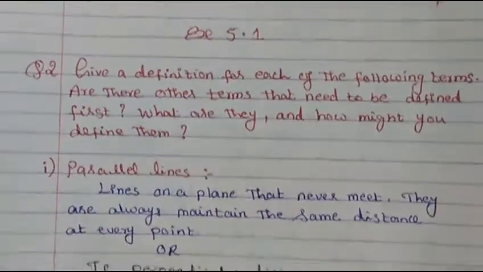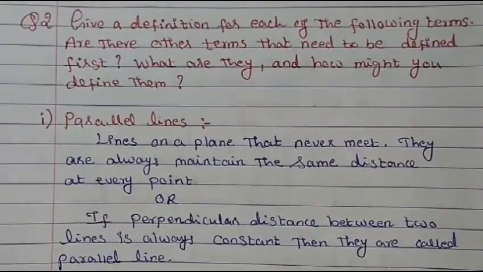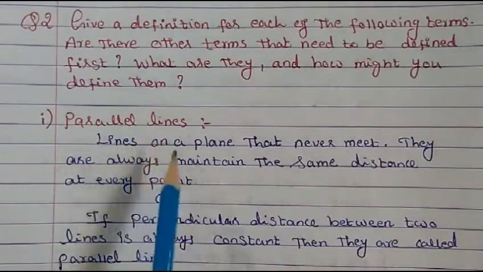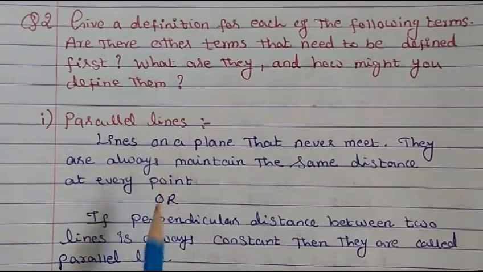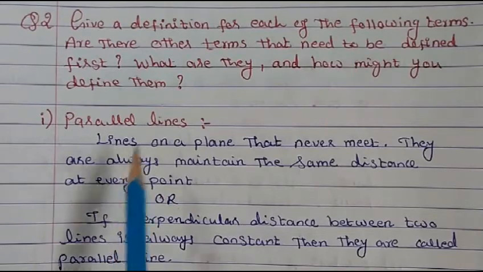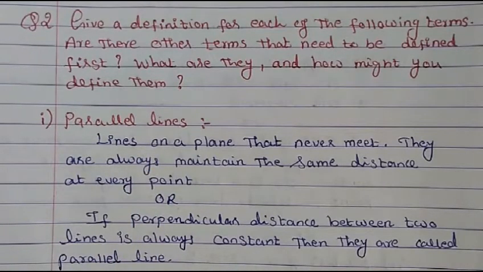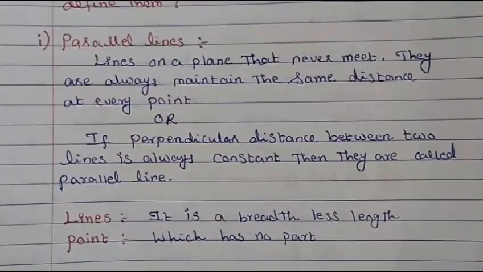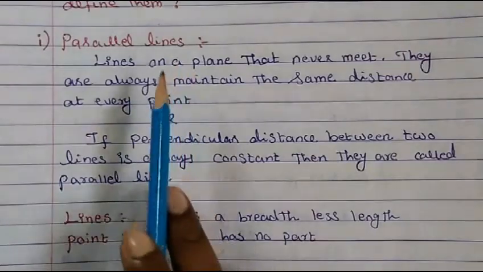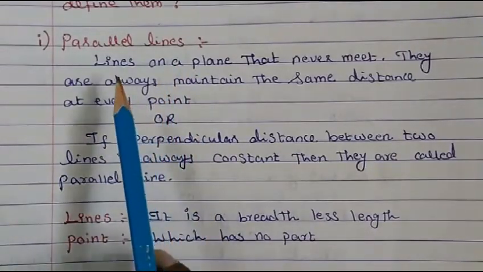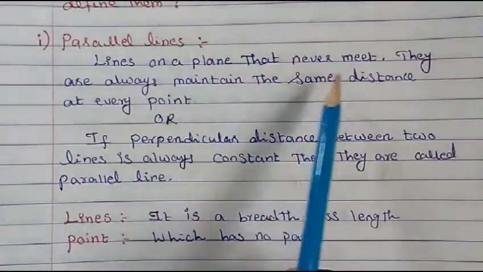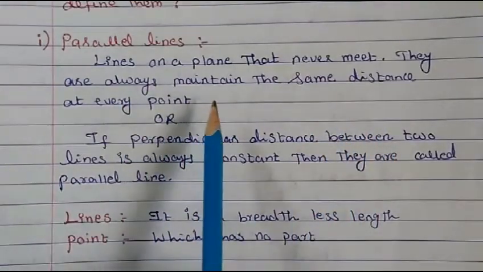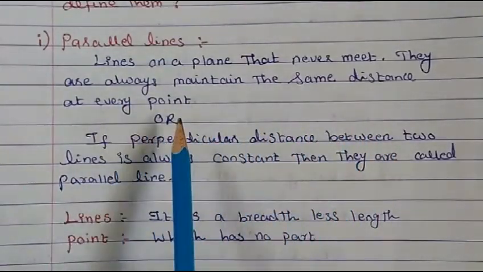So the first term given to us is parallel lines. Before defining parallel lines, are there some terms that we need to define first? Let's see the first one, then you will understand clearly what I am trying to tell you. So first, parallel line means what? Parallel lines means lines on a plane that never meet. They always maintain the same distance at every point.